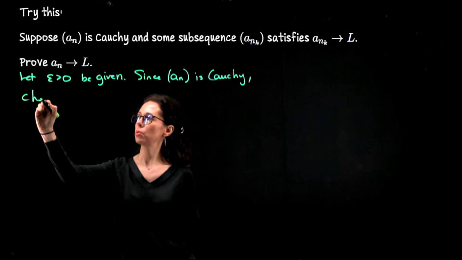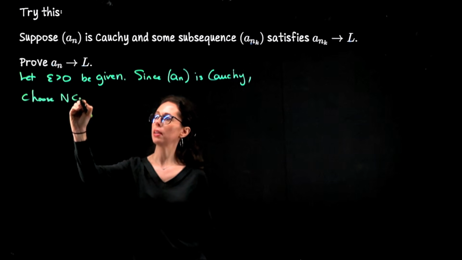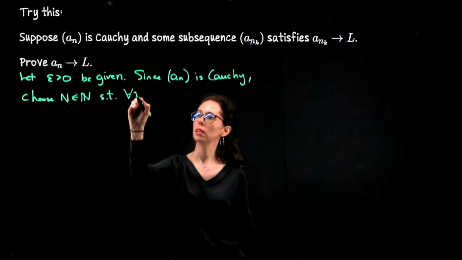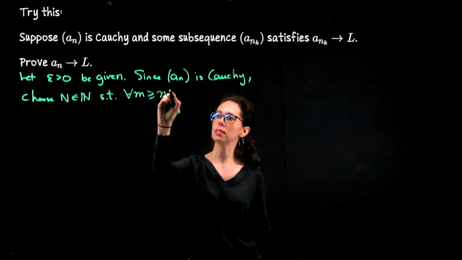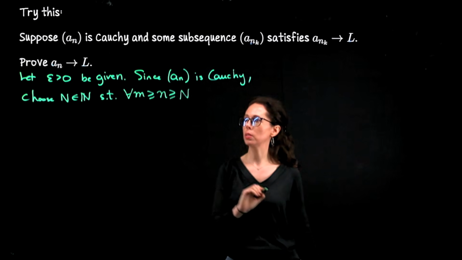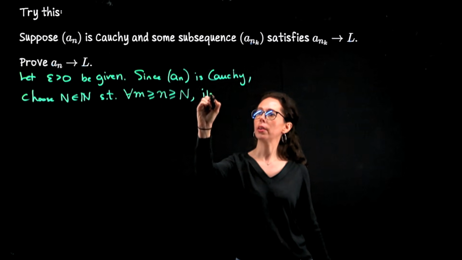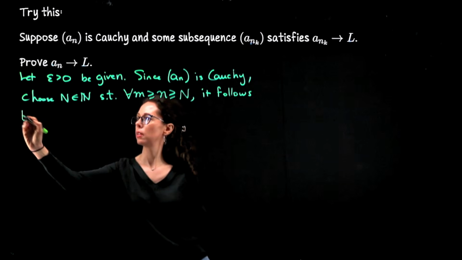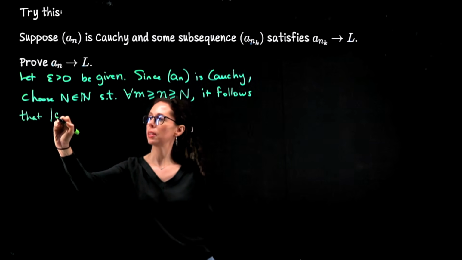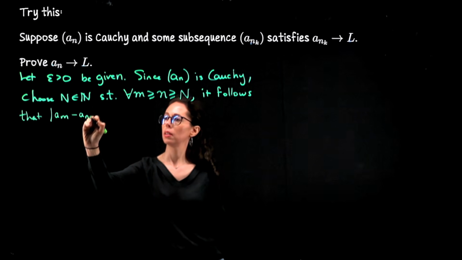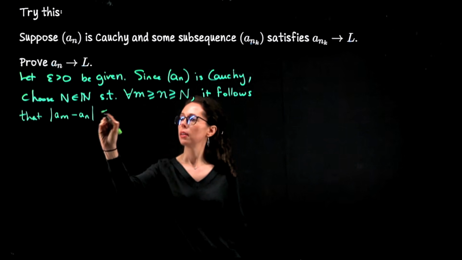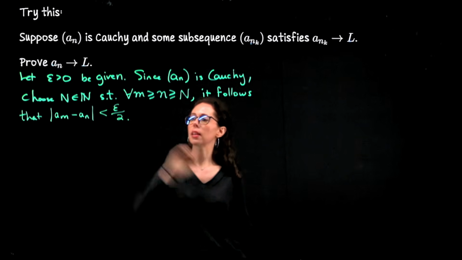So choose capital N from the set of natural numbers such that for all pairs of indices at and beyond this threshold, it follows that the distance between their sequential values corresponding to these indices is less than epsilon over 2.